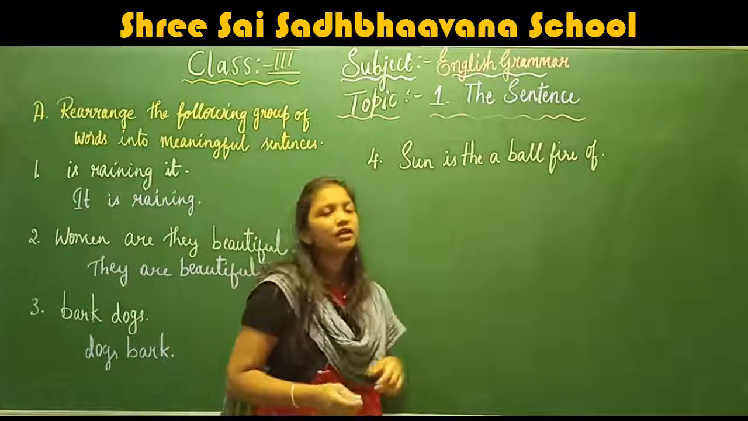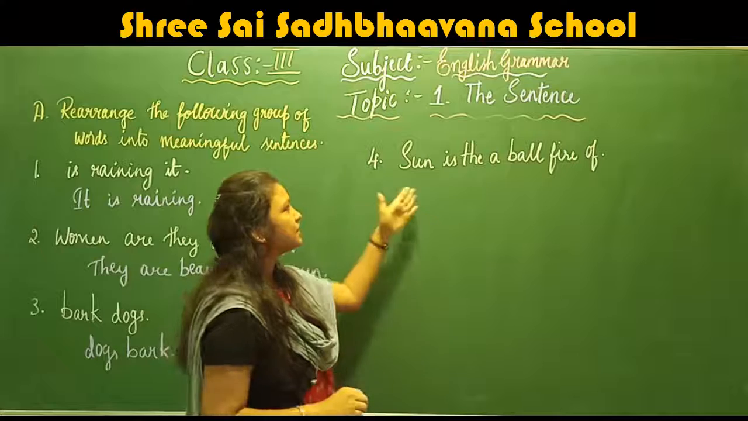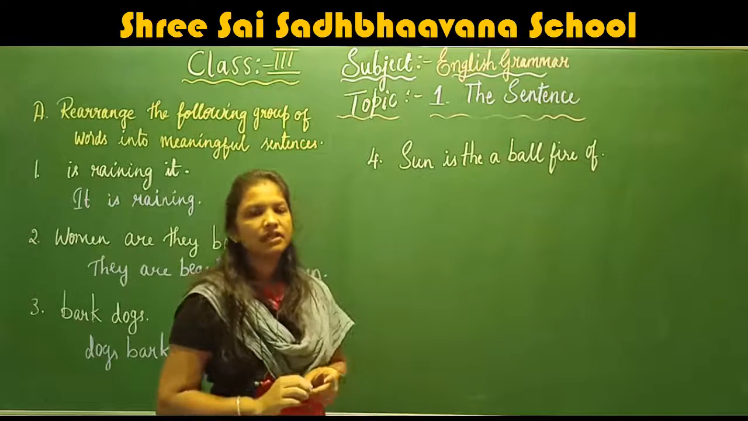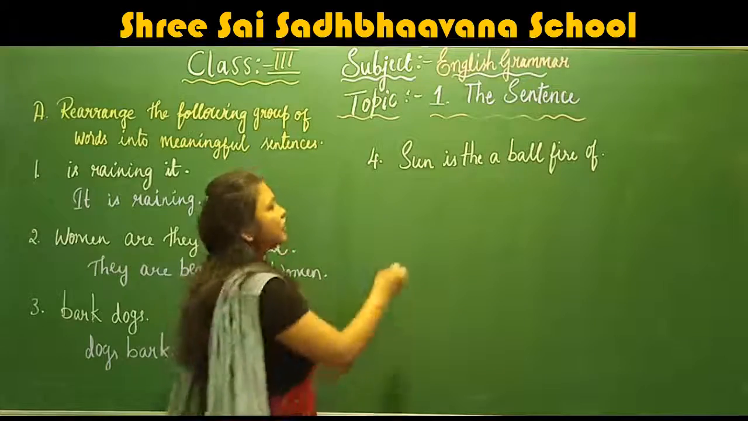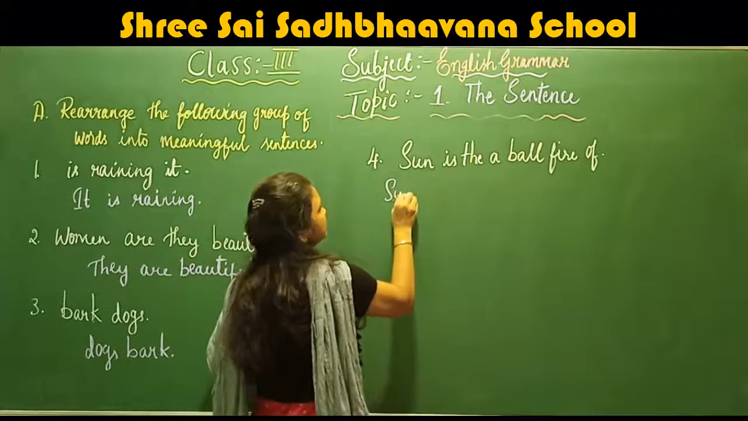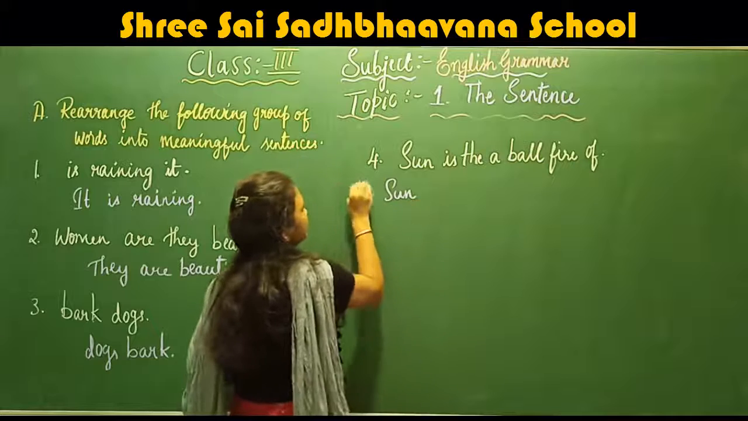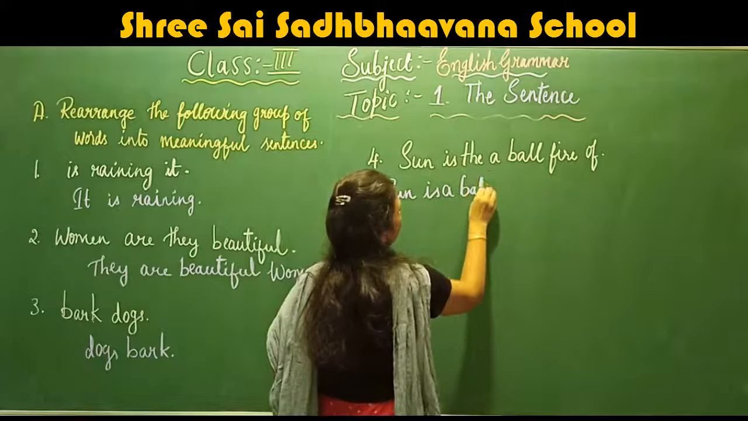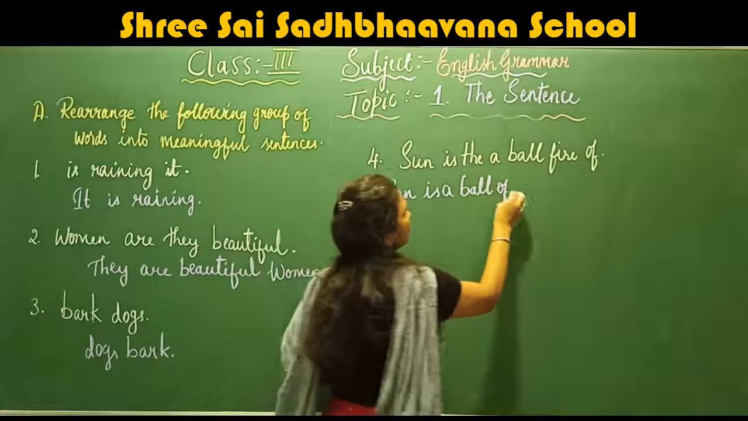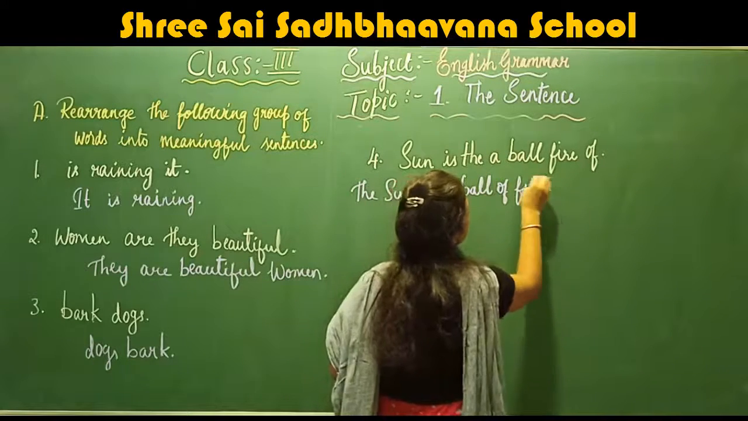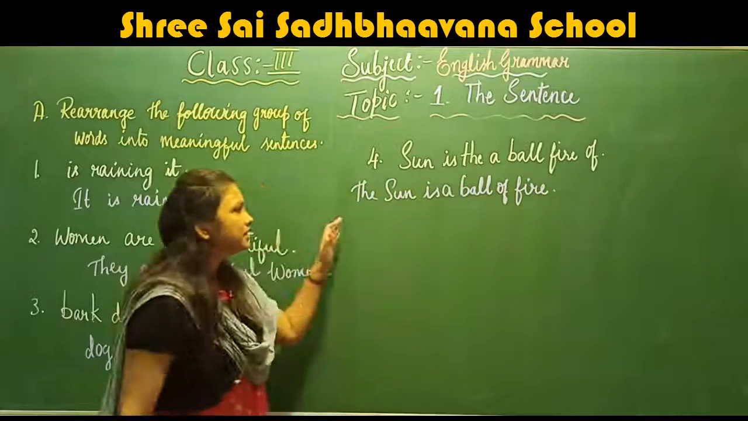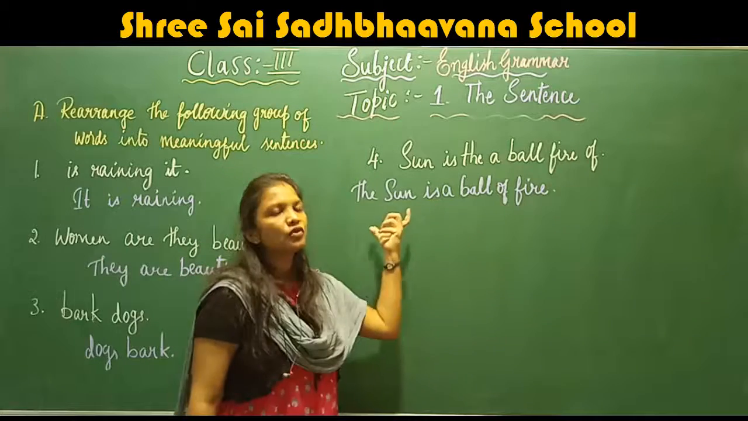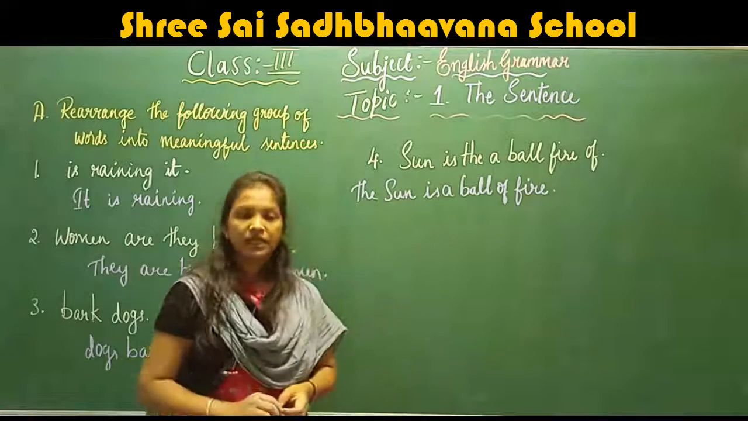Next, the fourth one: "sun is the a ball fire off." Children, does this sentence have any meaning? No. So here what do we have to write? The sun is a ball of fire. So children, now this group of words has some meaning.